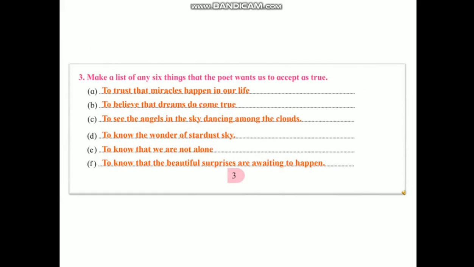Question number 3. Make a list of any 6 things from the poem that the poet wants us to accept as true. A. To trust that miracles happen in our life. B. To believe that dreams do come true. C. To see the angels in the sky dancing among the clouds. D. To know the wonder of stardust sky. E. To know that we are not alone. F. To know that beautiful surprises are waiting to happen.